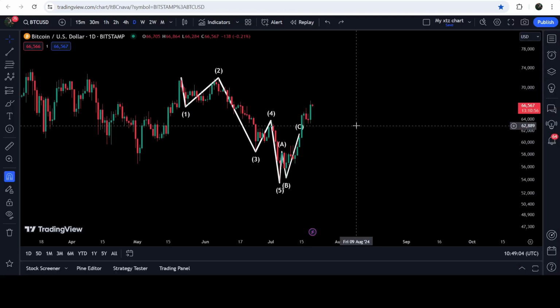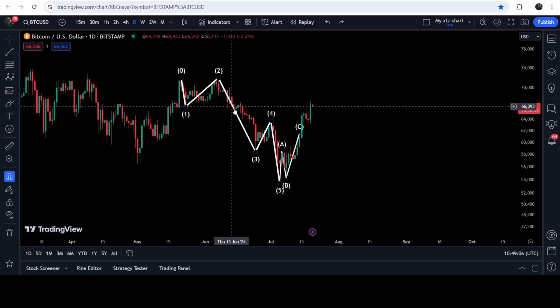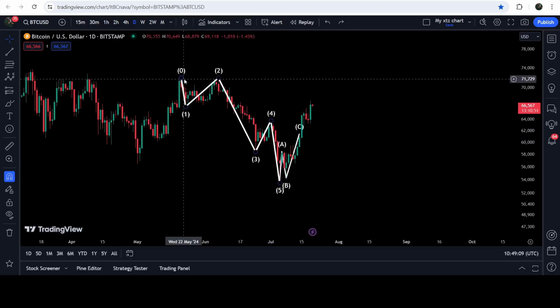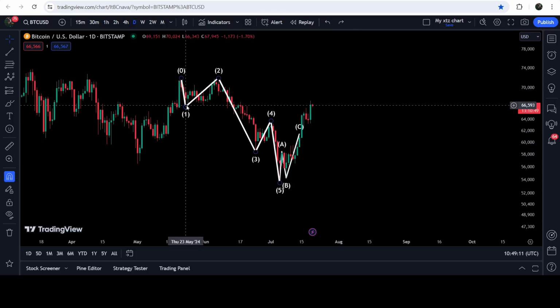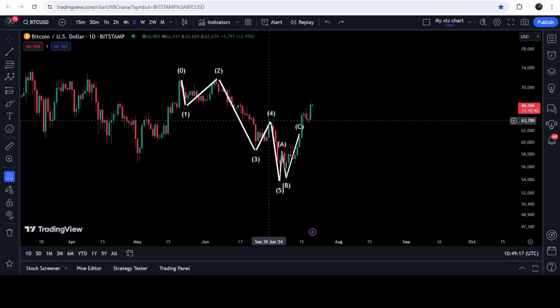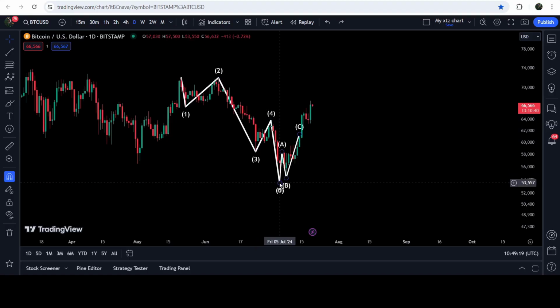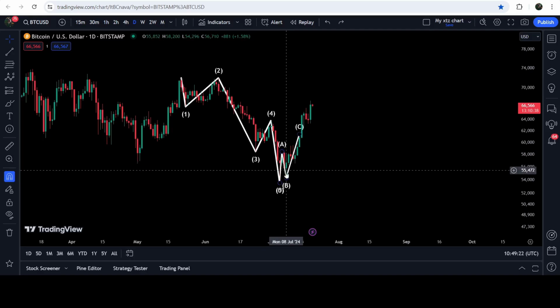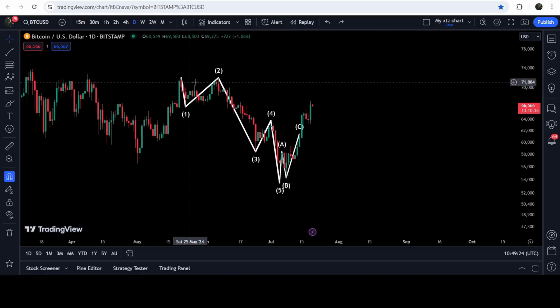First of all, let me show you this daily time frame chart. And here you can see that the price then formed this Elliott wave structure to the downside. We had this impulsive wave 1. Then we had the correction wave 2 that did not retrace more than 100% of wave 1. Then we had the longest wave 3. Then we had another correction wave 4. And this was the wave 5. And this was the ABC correction after the completion of this 5-wave structure.